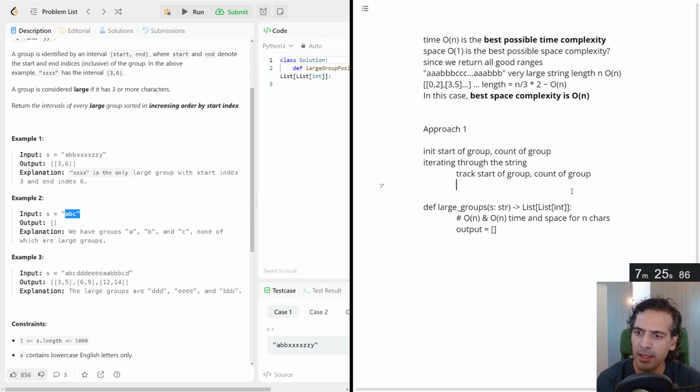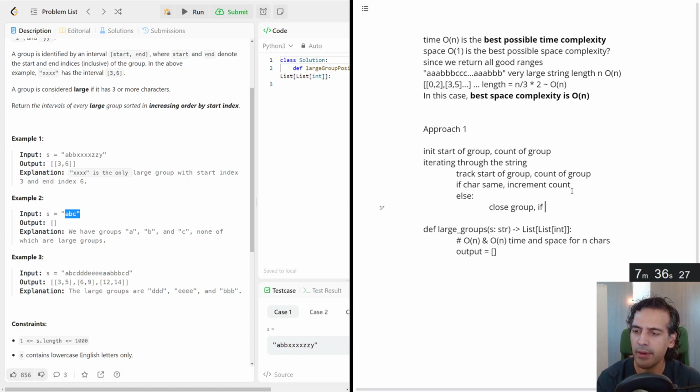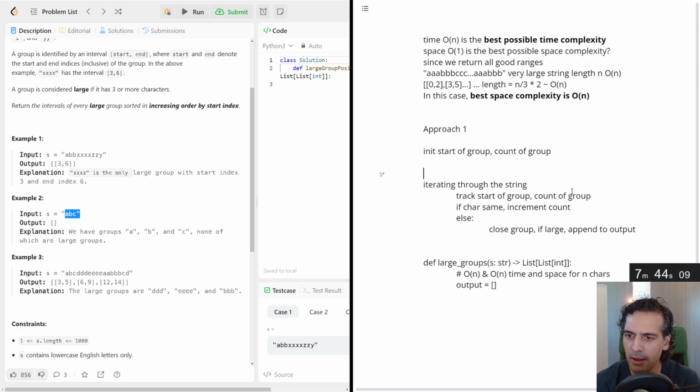If char same, increment count, else close group, if large, append to output. That's essentially the logic I'd like to go through here, and we can kind of confirm we have O of n over here and O of n output here. Well, O of 1, but becomes O of n space here, sorry, is what I'm trying to say.